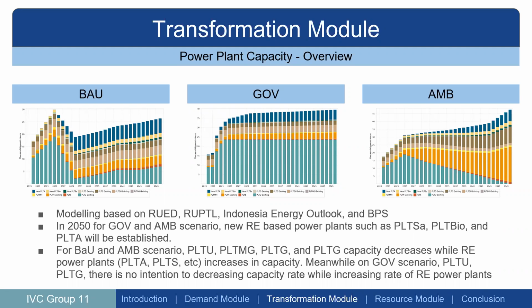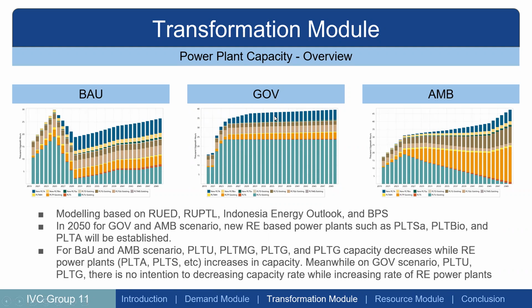And for the BAU and AMB scenarios, PLTU, PLTMG, and PLTG, which are the conventional power plants that mainly use coal and natural gas, decrease, while renewable energy power plants like PLTA, PLTS, etc. increase in capacity. Meanwhile, in the GOV scenario, for PLTU and PLTG there is no intention to decrease capacity while the capacity of renewable energy power plants increases.